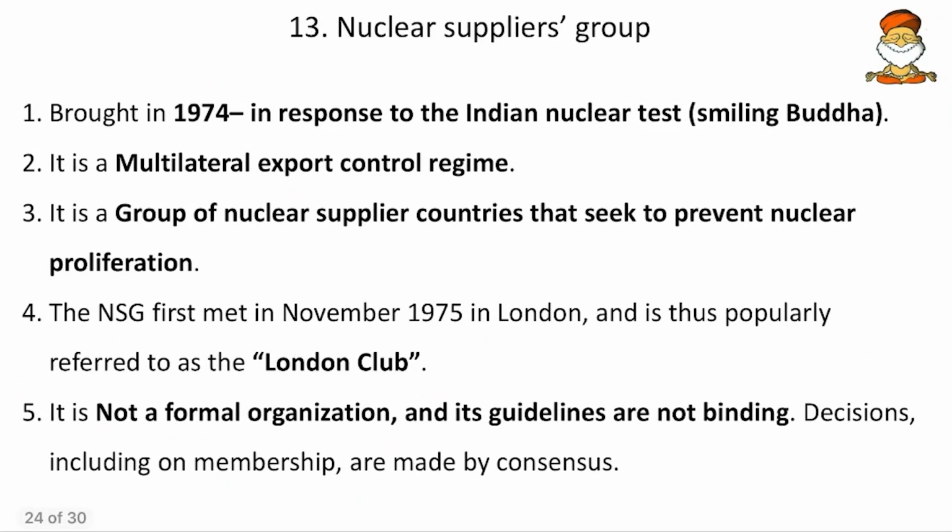And then the Nuclear Suppliers Group. That was brought in 1974 in response to India's nuclear test, Smiling Buddha. Okay, so we tested this, and that's why it was formed. It is a multilateral export control regime. So if we are in the Nuclear Suppliers Group, there is restricted transport of nuclear elements from the members to the outsiders. It is a group of nuclear supplier countries that seek to prevent nuclear proliferation.